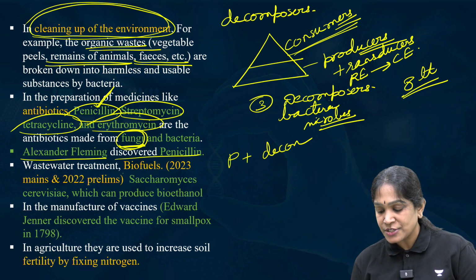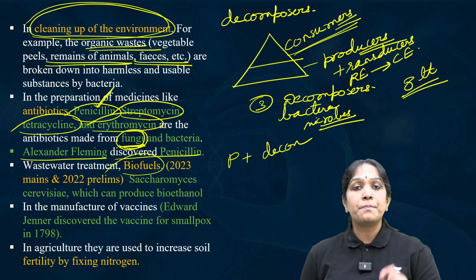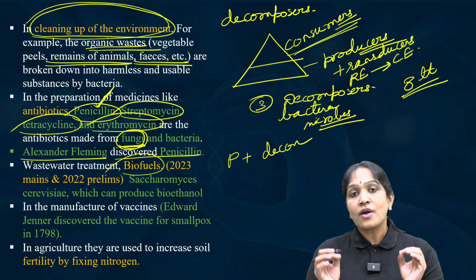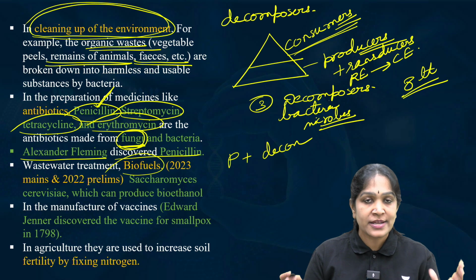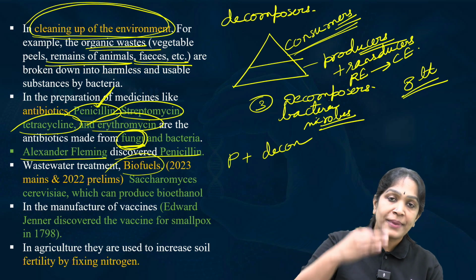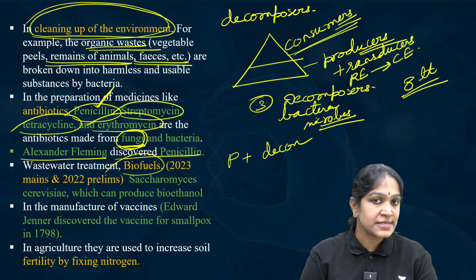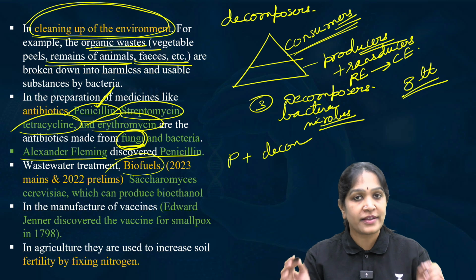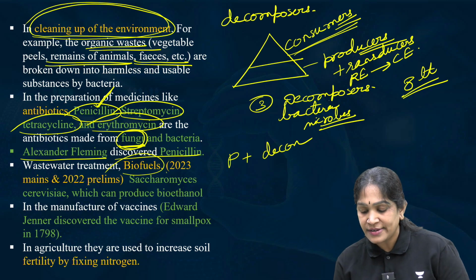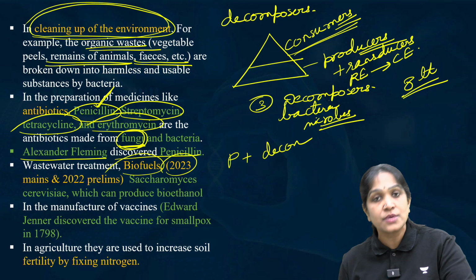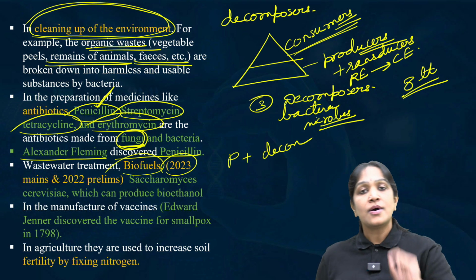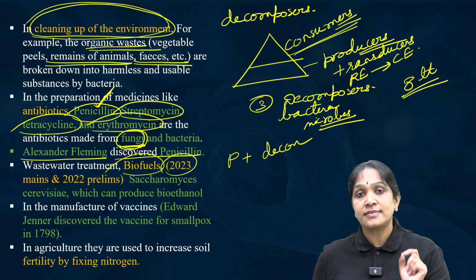The next application of microorganisms is biofuels. In the context of increasing pollution and depleting fossil fuels, alternative fuels are very important. In 2023, there was a mains question in science and technology on biofuels. It is that important.